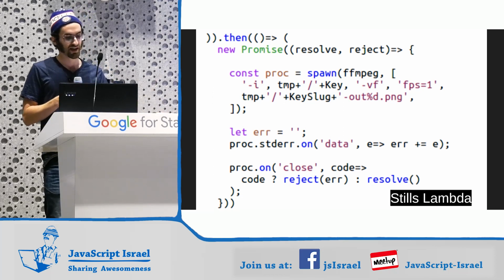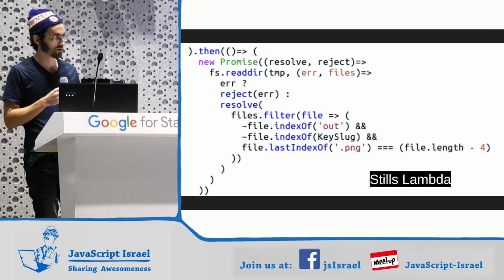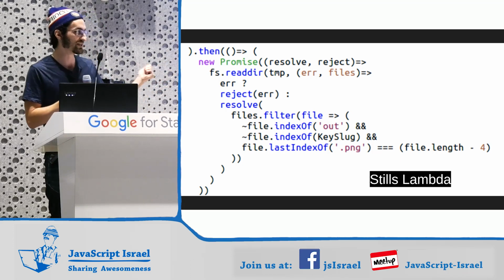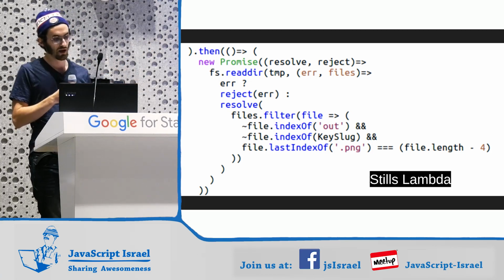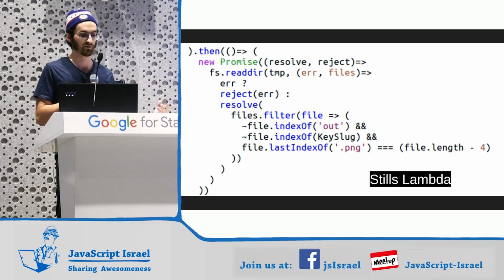So we run the process, and we either resolve or reject the promise. Then we've created, after ffmpeg runs successfully, we've created our still images. So now we fs.readdir, we read the directory to get all of the image file names out. And our goal is now we're going to upload each of these to another S3 bucket.